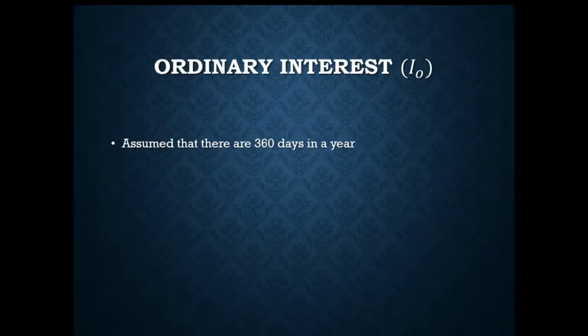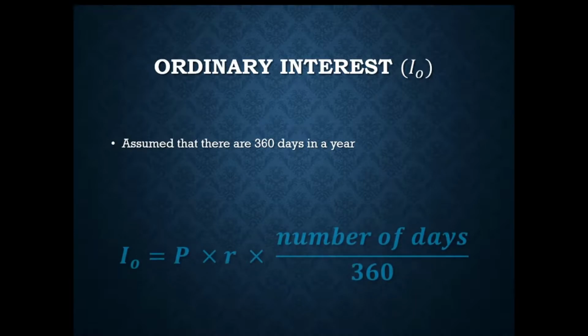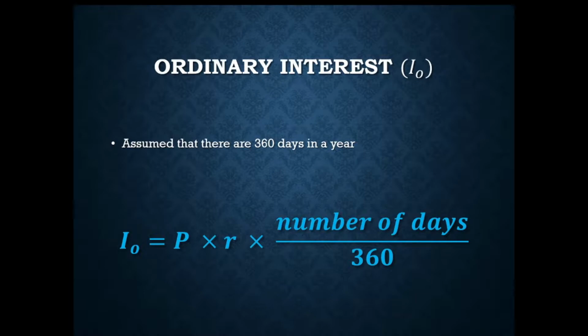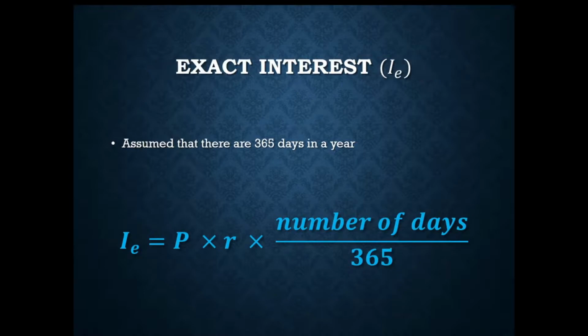For ordinary interest, the assumed number of days in a year would be equal to 360 days. So the formula will now be transformed into the new formula given the ordinary interest I sub O, and that would be equal to P, which is the principal, multiplied by R, which is the rate of interest, multiplied by the term T, which would now be equal to the computed number of days divided by 360.